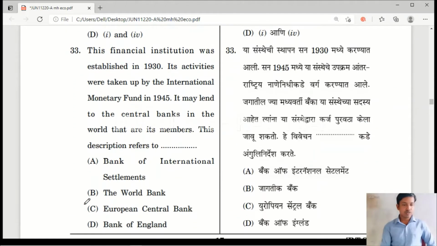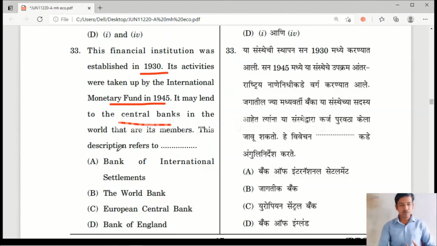Next, question 33. This financial institution was established in 1930. Its activities were taken up by the International Monetary Fund in 1945. It may lend to the central banks in the world that are its members. This description refers to the Bank for International Settlements. It was established in 1930, and its activities were taken over by the IMF in 1945.